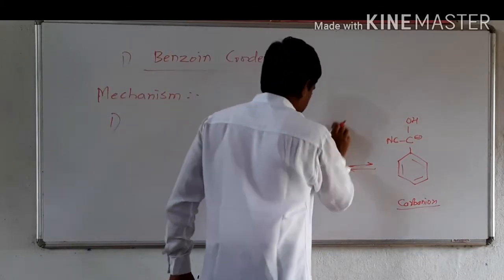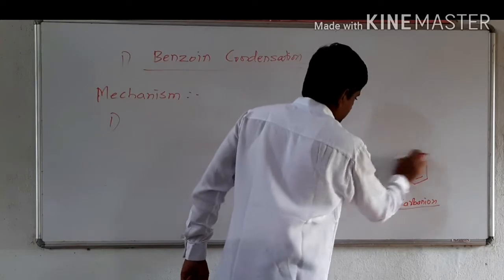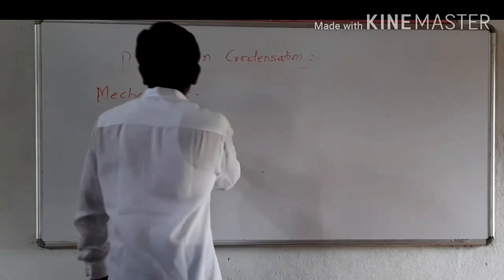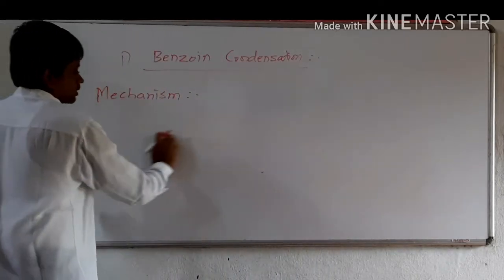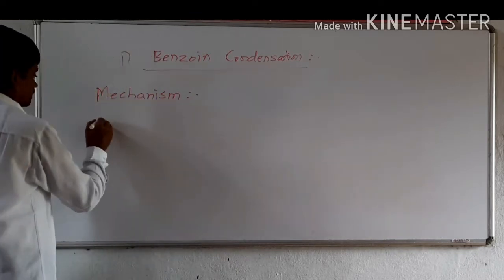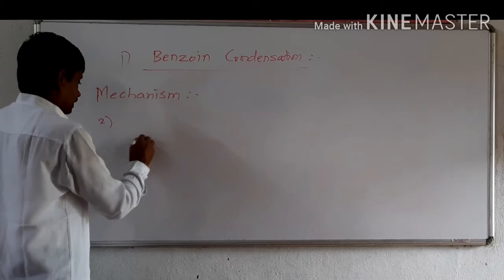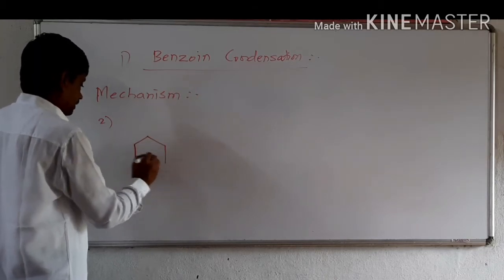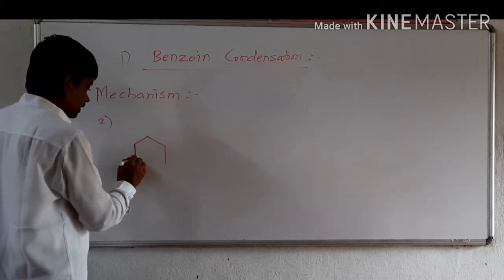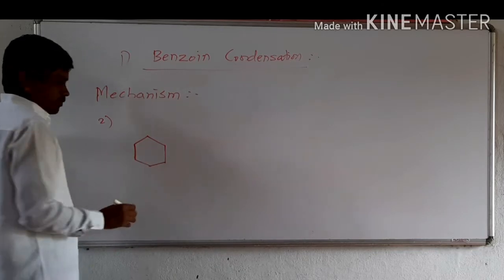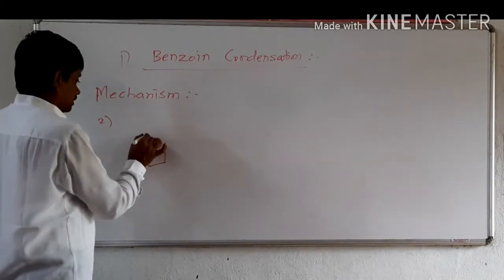This carbanion now gives a nucleophilic attack. Second step: this is the second molecule of benzaldehyde. The first molecule of benzaldehyde in the first step forms the carbanion.